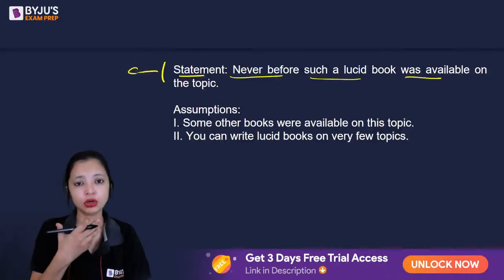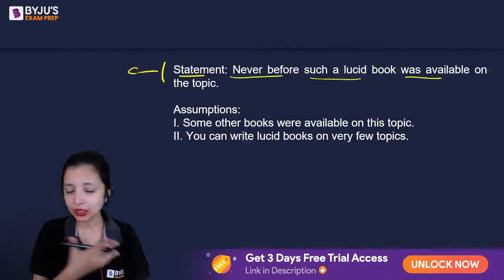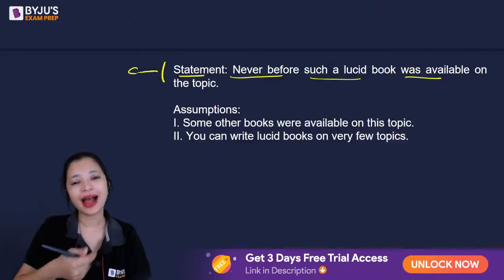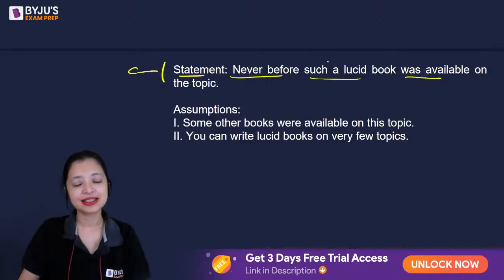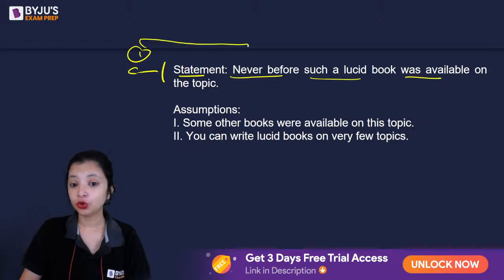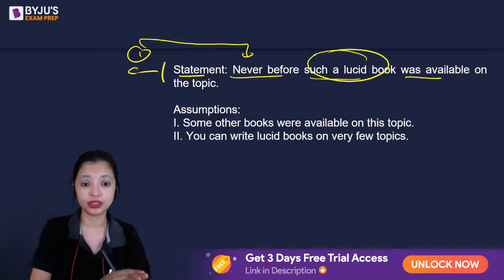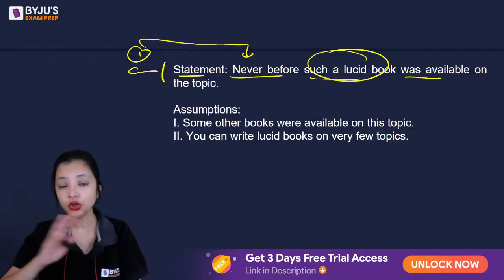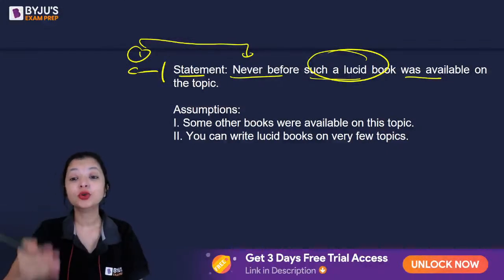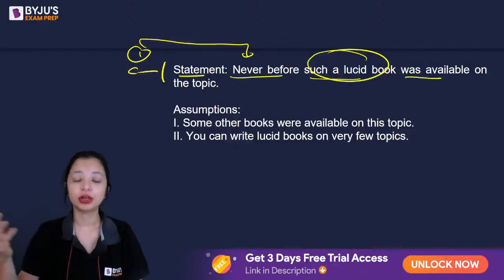Okay, so none of the books available were as clear as this book. That means at least one book was available before it. Only then will you be able to compare that this is a very lucid book, and before this, none of such lucidly written books were available.